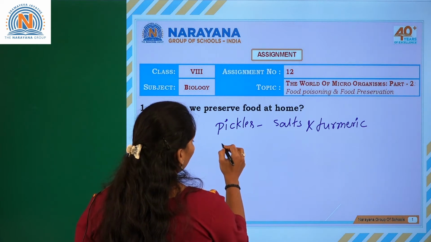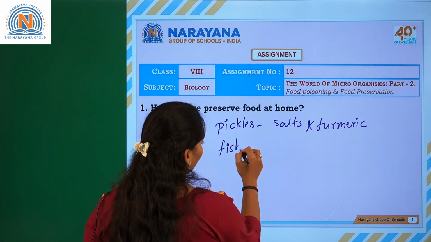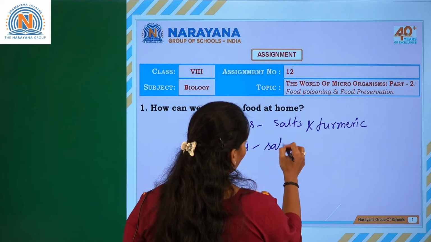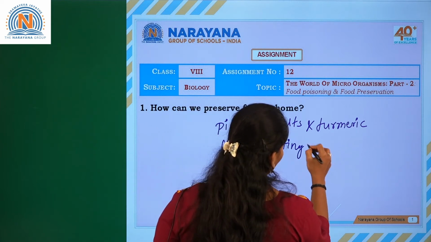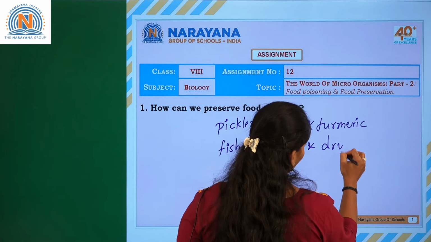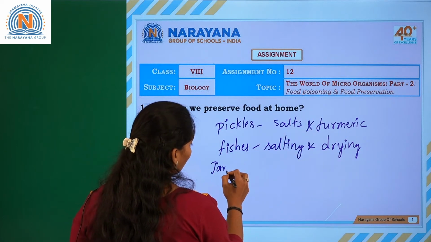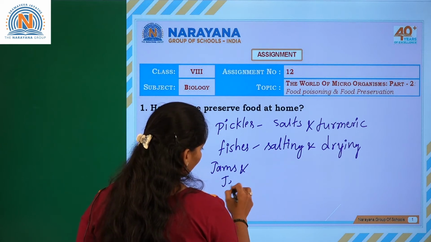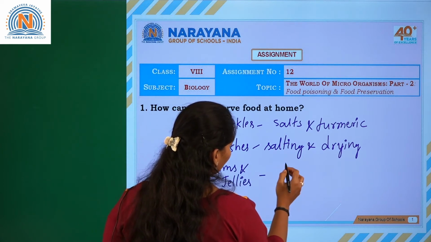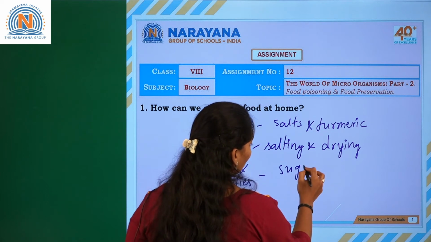Fishes are preserved by salting and drying, and jams and jellies by adding sugar syrups.